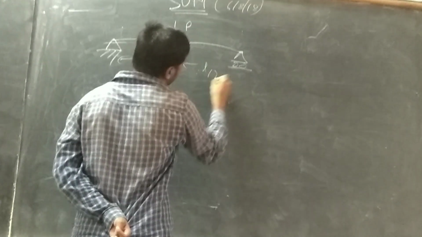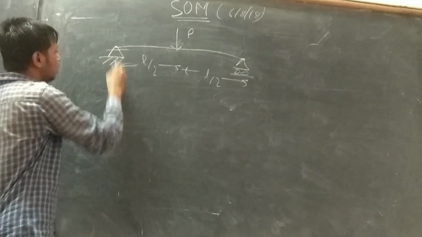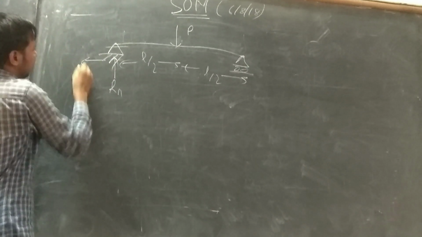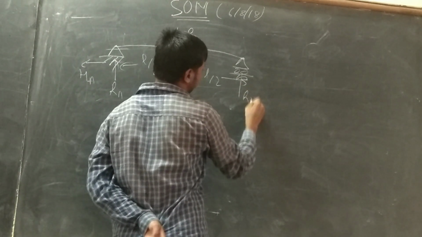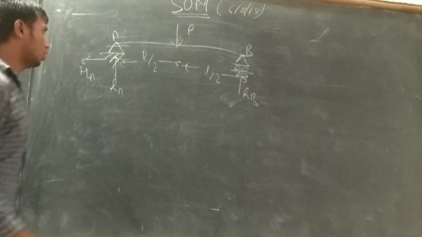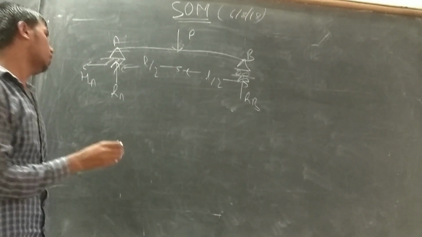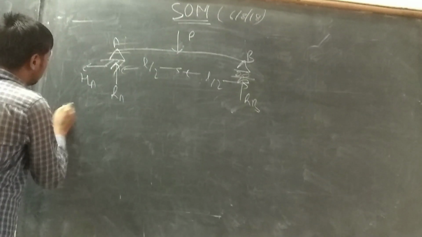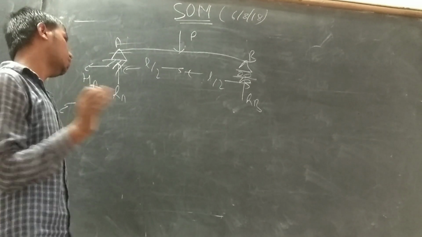L by 2. That means one load at L by 2. At this point, there is one reaction RA vertical, one reaction horizontal, and one reaction at RB. That is how to calculate the reaction. Now, to calculate the reactions, this is a 2D plane, so we require three equations to satisfy. Only when these three equations are satisfied can we calculate all the reactions.